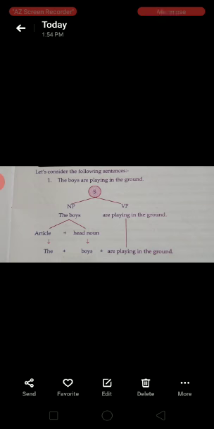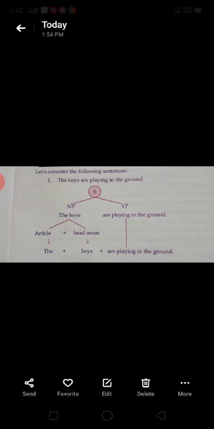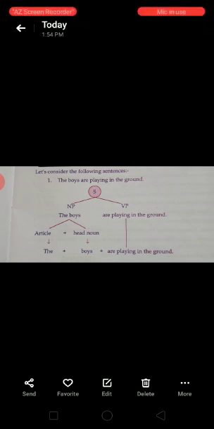So in this sentence, we divided and gave a grammatical label to the words. The noun phrase, the boys, is subdivided into article the and head noun boys. And in the verb phrase, are playing is the verb element, and in the ground is the prepositional phrase.